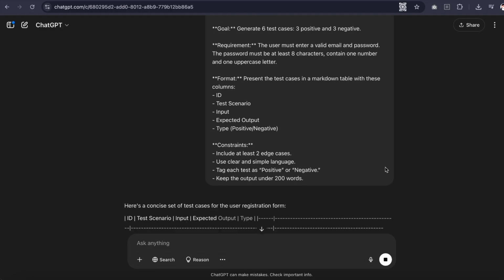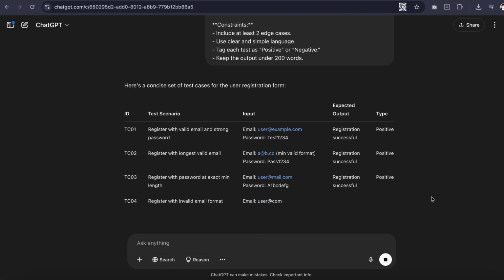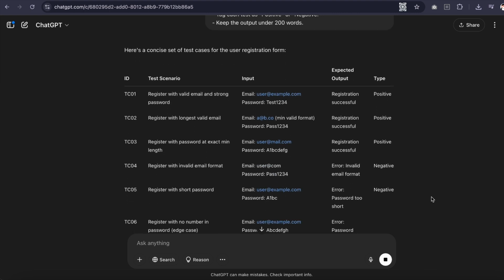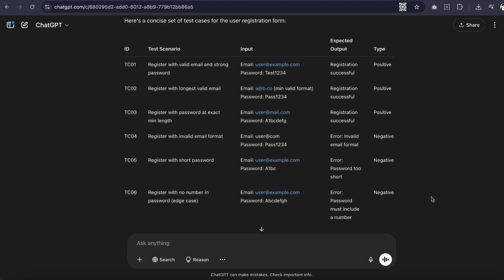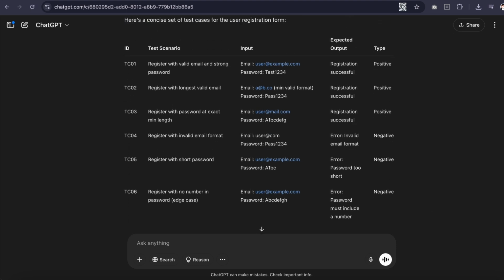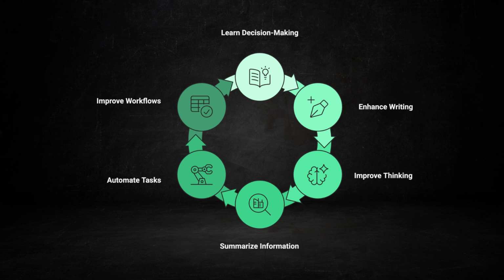This is how large language models like ChatGPT work. They generate one word at a time, always choosing the next most likely word based on everything that came before. This is how LLMs assist us in writing, thinking, summarizing, and automating, ultimately streamlining and enhancing our workflows.